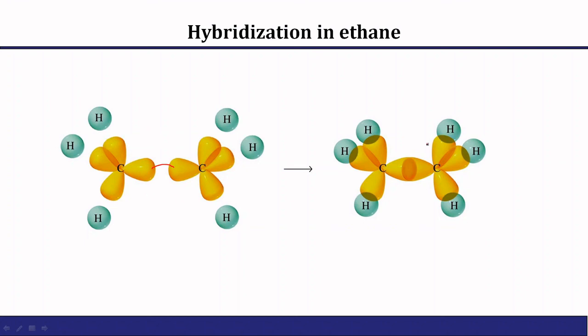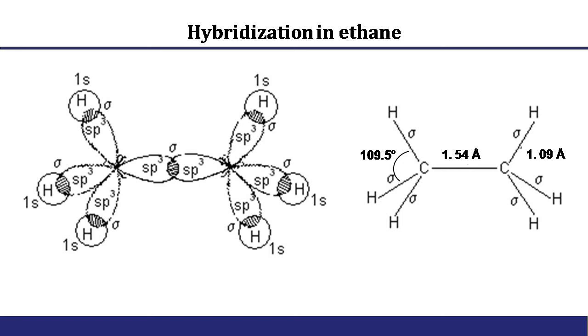Once again the geometry is tetrahedral. The angle between H-C-H and H-C-C is 109.5 degrees, the bond length of carbon and hydrogen is 1.09 Angstrom, and the carbon-carbon bond length is 1.54 Angstrom. This is how sp3 hybridization leads to tetrahedral geometry in the case of alkanes.